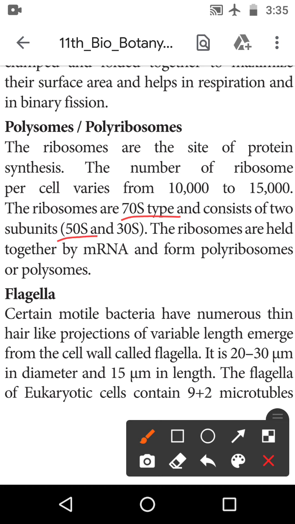One is the 50S ribosome and the other is the 30S ribosome. The ribosomes are held together by the mRNA, the messenger RNA, and form the polysome or polyribosome. Okay. The next one is the flagella.